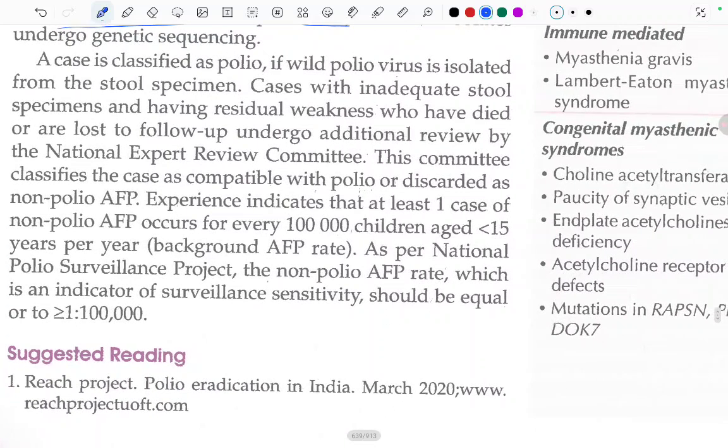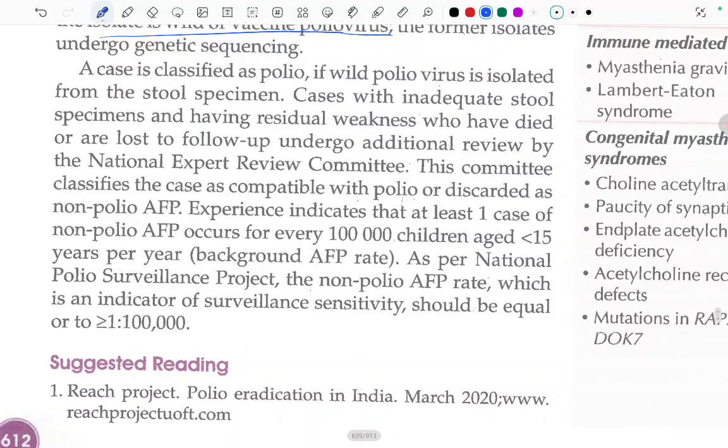A case is classified as polio if the wild poliovirus is isolated from the stool specimen. Cases with inadequate stool specimen and having residual weakness, who have died or are lost to follow-up, undergo additional review by the National Expert Review Committee. This committee classifies the case as compatible with polio or discards it as non-polio acute flaccid paralysis.